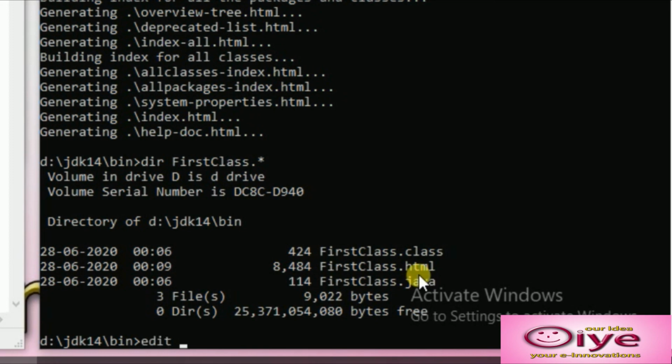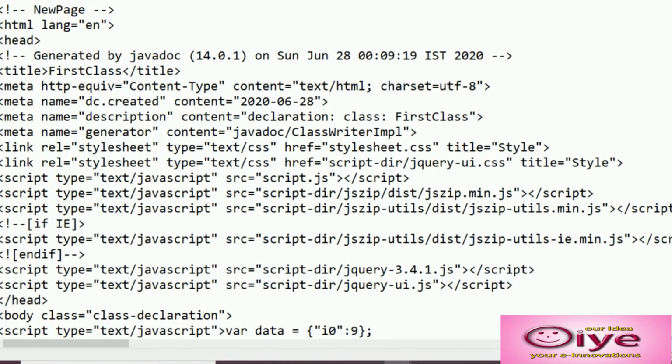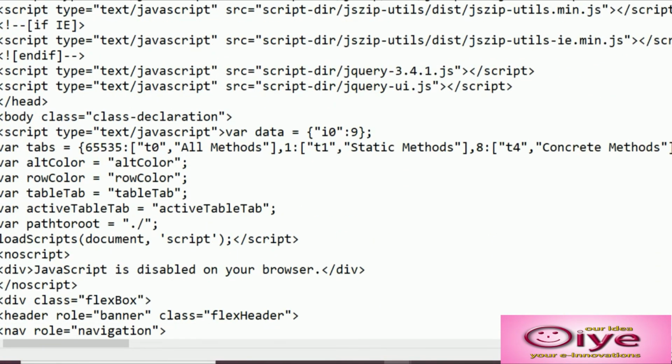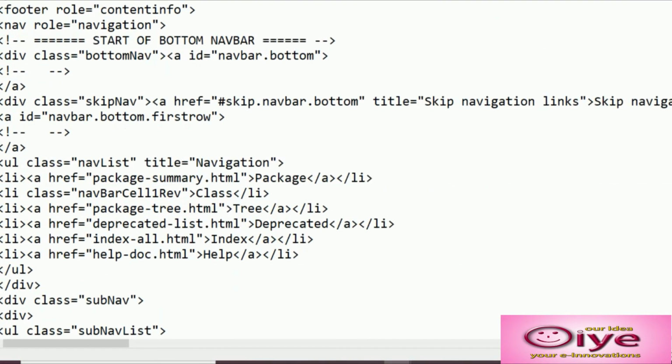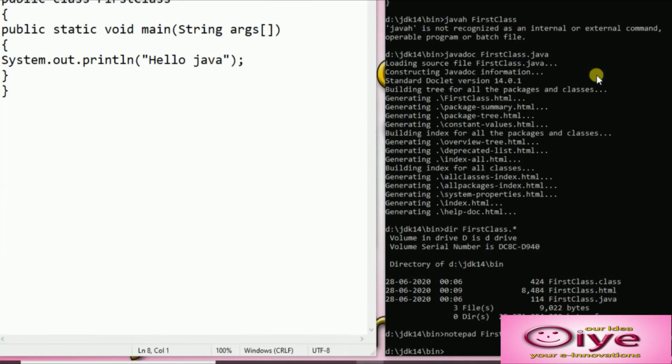Edit or open in Notepad FirstClass.html just to see the contents. So you can see this is the documentation file created for FirstClass.